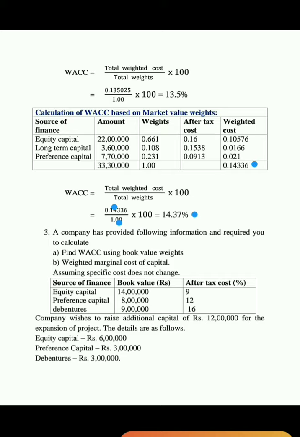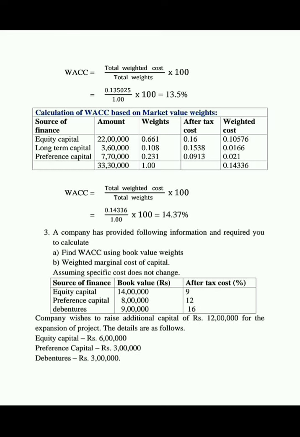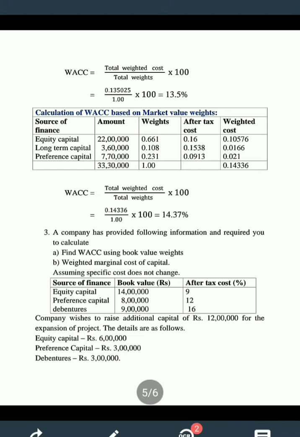So this is the calculation of weighted average cost of capital when specific costs are not given in the problem. In case the specific cost of capital is not given in the problem, first we have to calculate the specific costs of capital. Only after calculation of the specific costs of capital can we calculate the weighted average cost of capital. So this is the calculation of weighted average cost of capital.